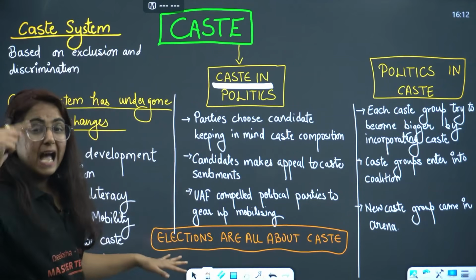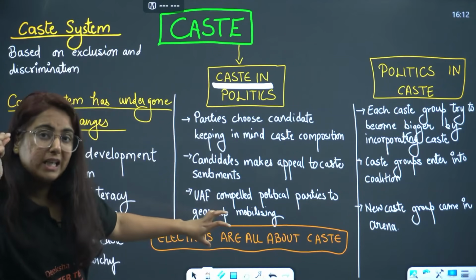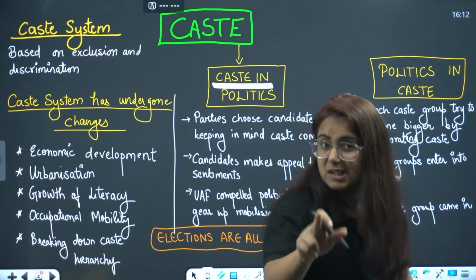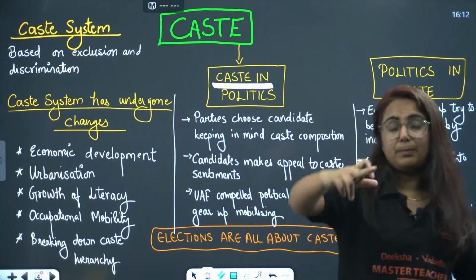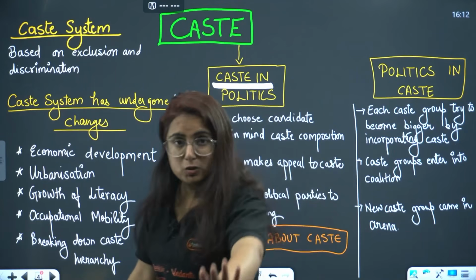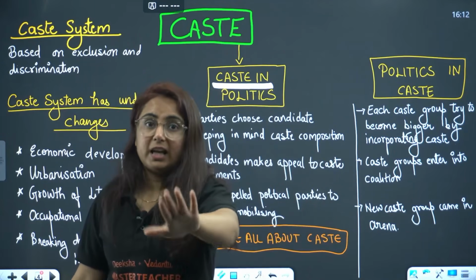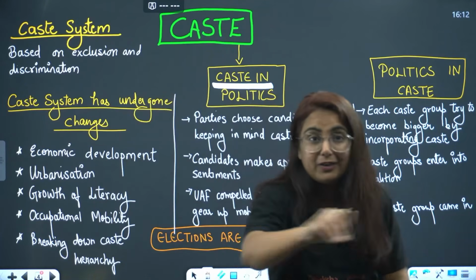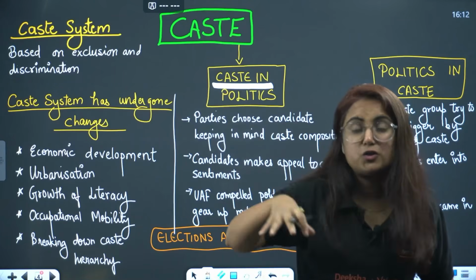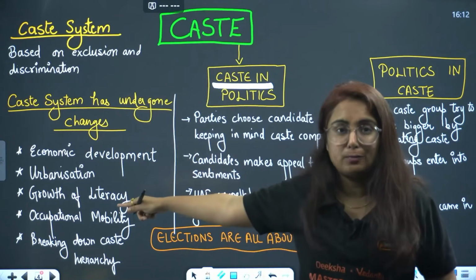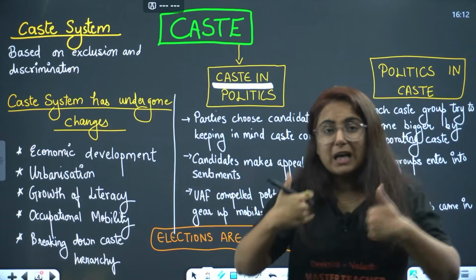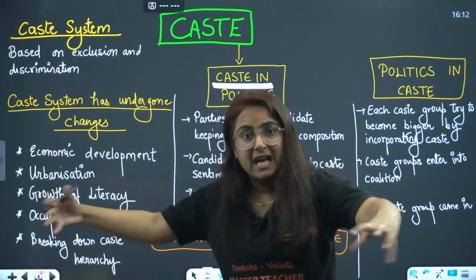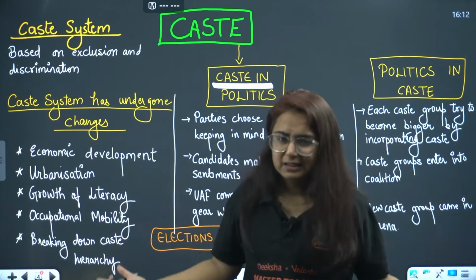However, by reading all these points, one may think that elections are all about caste and nothing else. But this is far from the truth, because this does not happen every time, and this is also a question frequently repeated in the paper. So write the negative points: every time, the members of a caste do not vote for the candidate from that caste itself. If you are a political party thinking to choose a candidate from that caste, others will also think the same, and it will divide the caste votes.